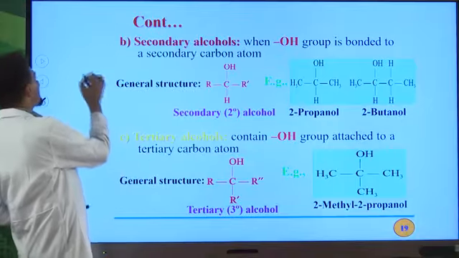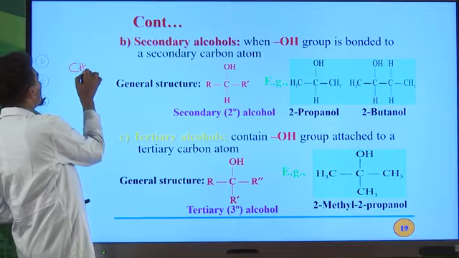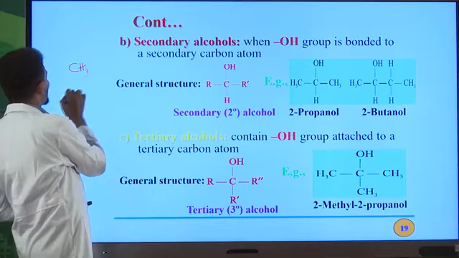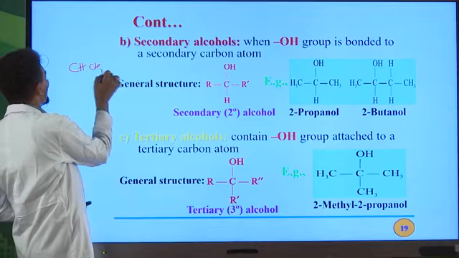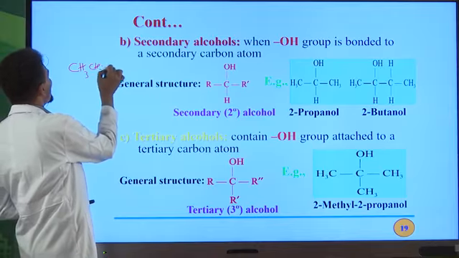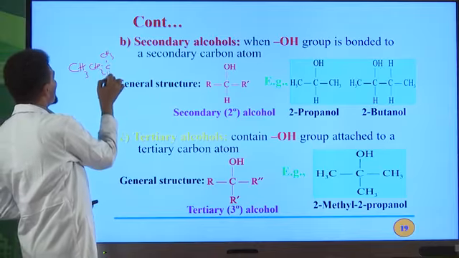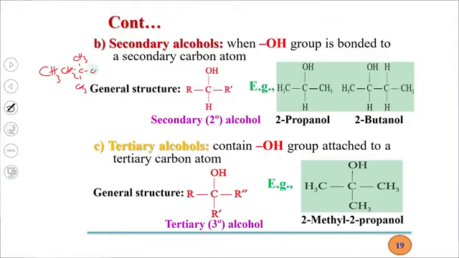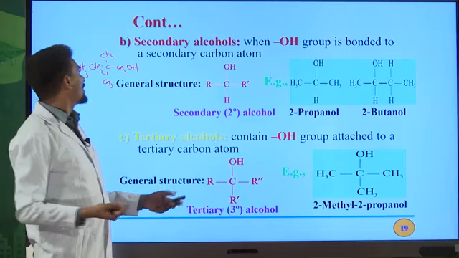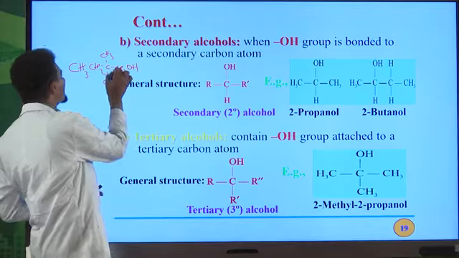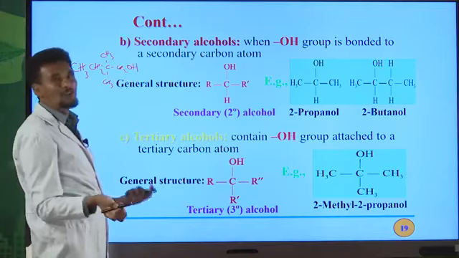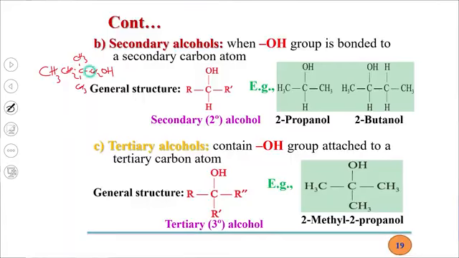Okay, let me ask you one question. CH3, CH2, then CH3, CH3, CH2, OH. Is this alcohol a primary alcohol or secondary alcohol or tertiary alcohol? So look at this carbon, the carbon directly bonded to the OH functional group. This carbon is bonded only with this carbon atom. Therefore, this is a primary alcohol.